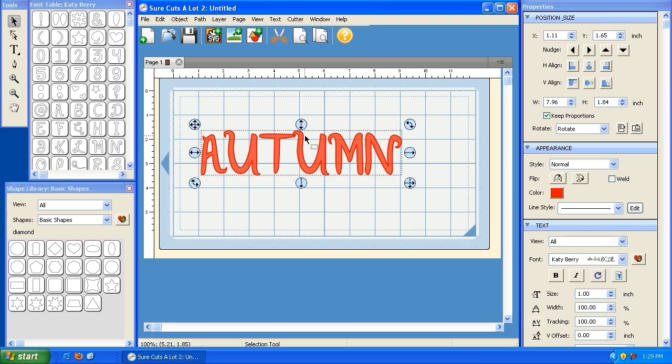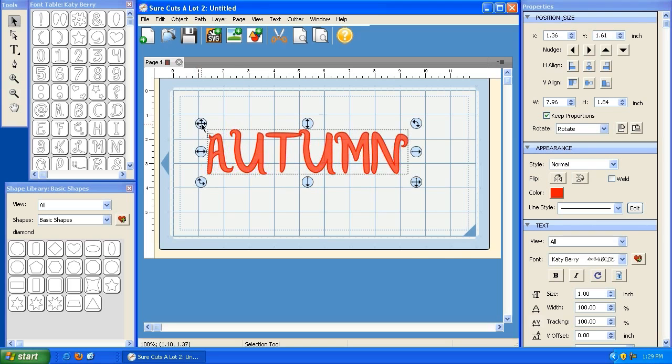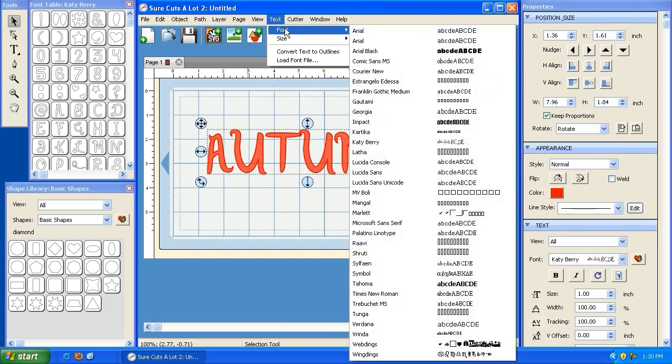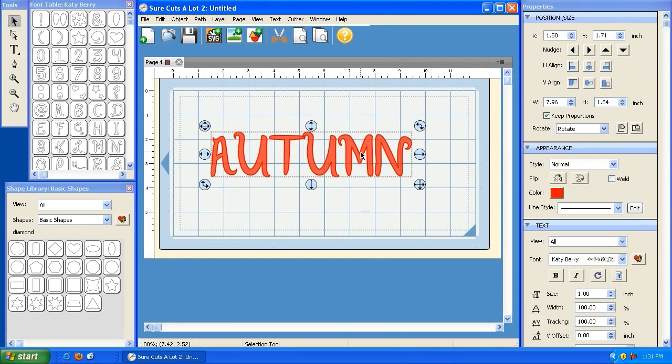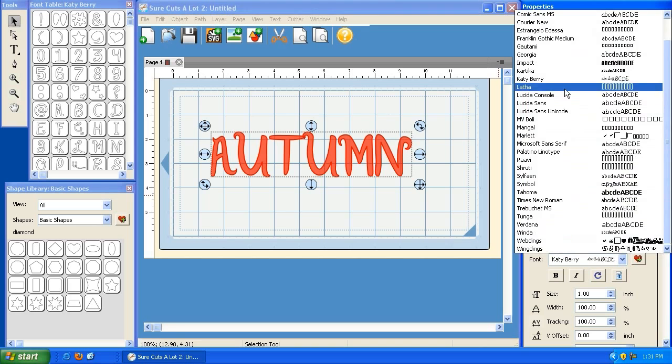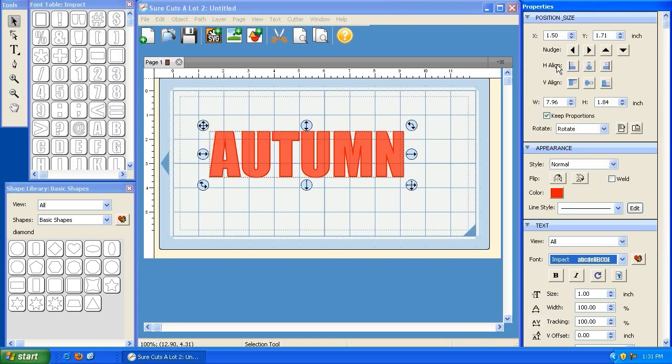There you go. Once you have something on your mat, and you want to change what font it is, you can highlight it, go under text, and change the font. As long as you have the word highlighted, in addition to changing the font up here, you can also change it down here. So I'm going to change it back to Impact.